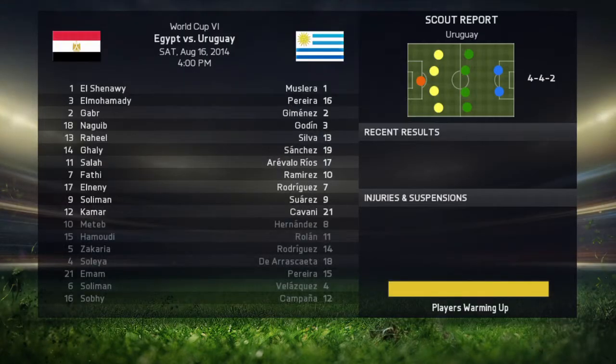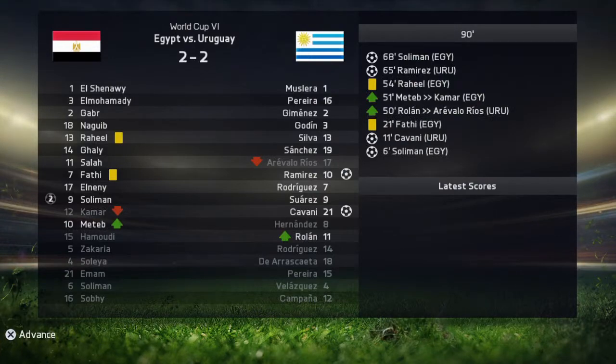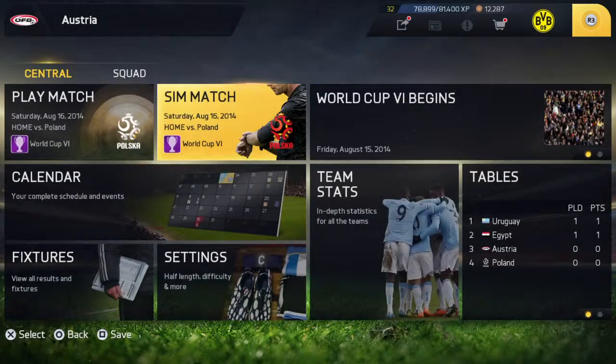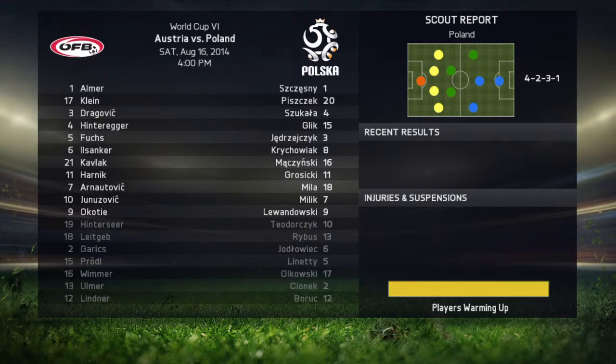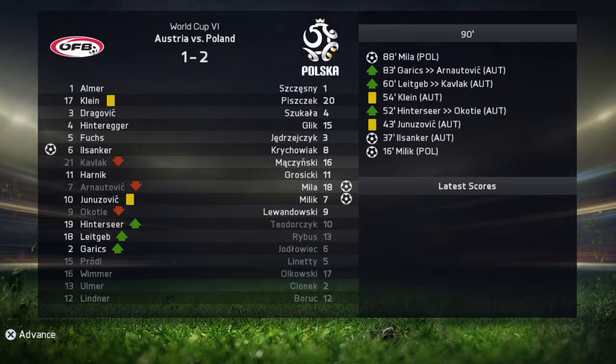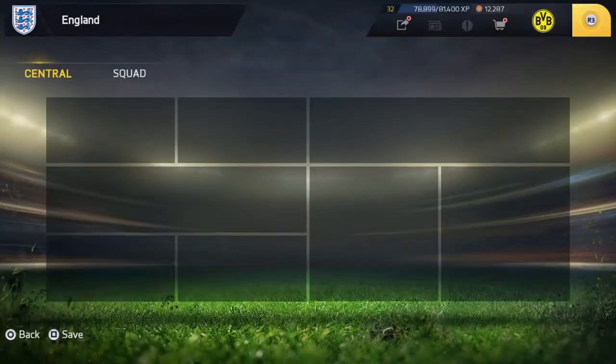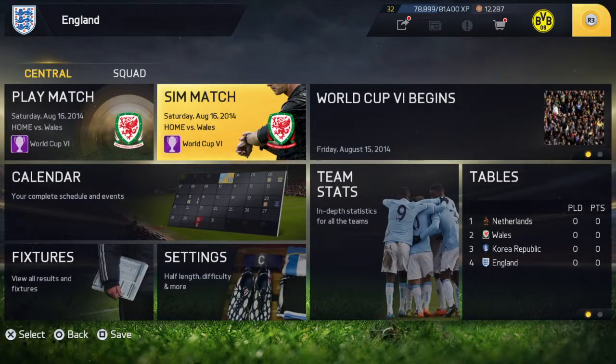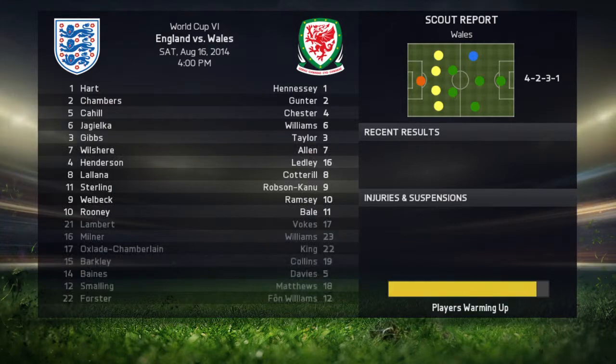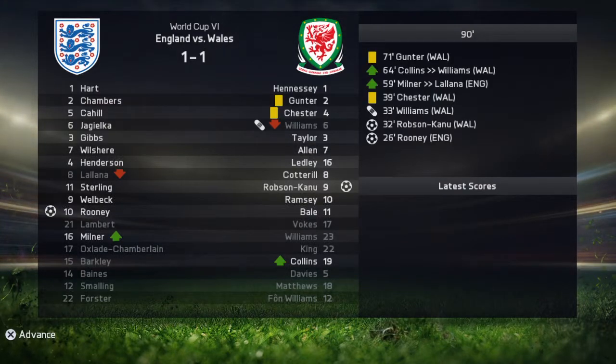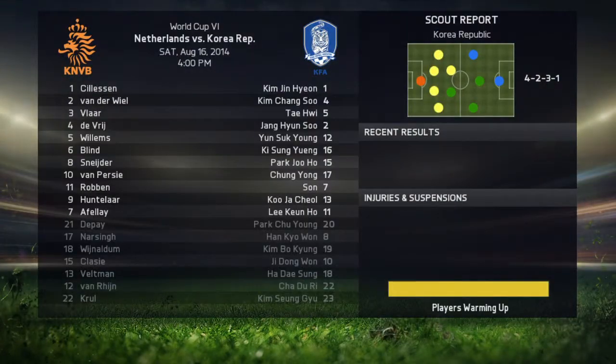First game, we got Egypt versus Uruguay. Well, a draw for Egypt. That's pretty interesting. And next is Poland versus Austria. Poland wins. Wow. Okay. Now we're going to Wales versus England. And a draw. Next is Korea Republic versus the Netherlands. This should be an easy one for the Netherlands.